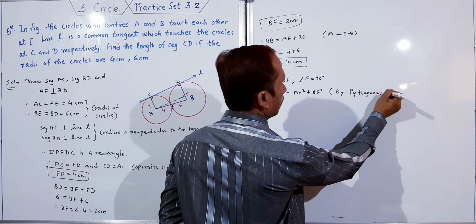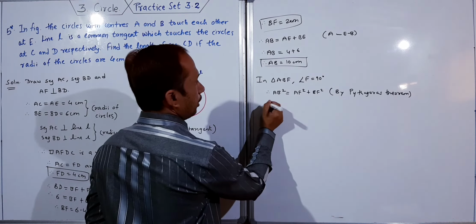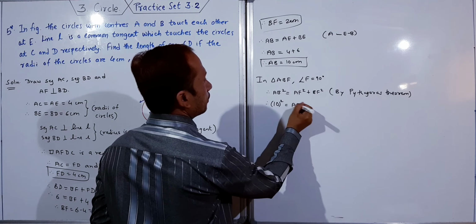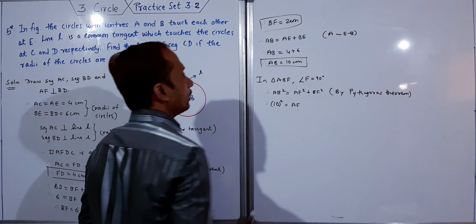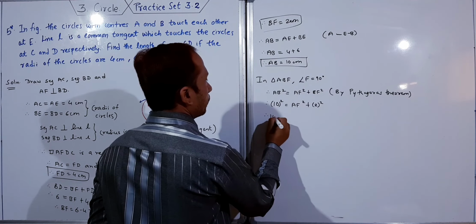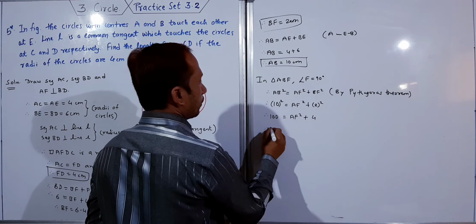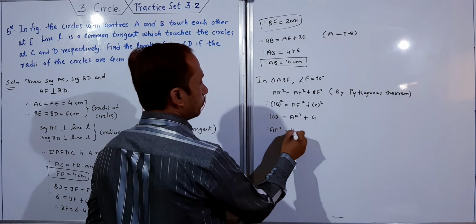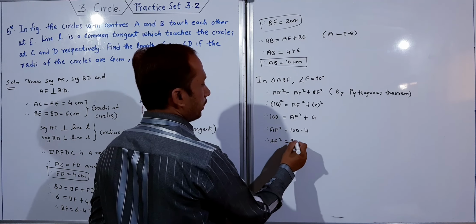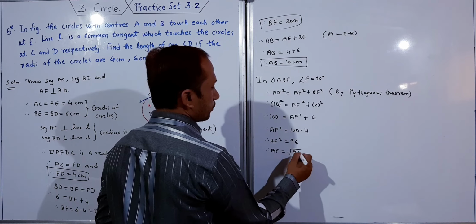Now see that AB I know is 10 square, AF I have to find, and BF I know is 2 square. This is 100 and this is AF square plus 4. Therefore AF square is equal to 100 minus 4. Therefore AF square is equal to 96. AF is equal to root 96.